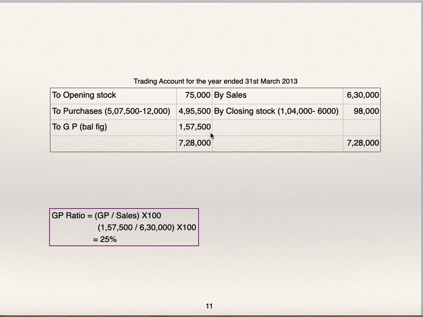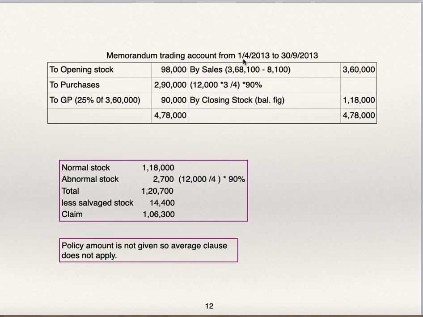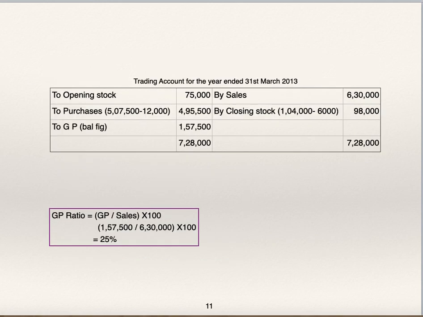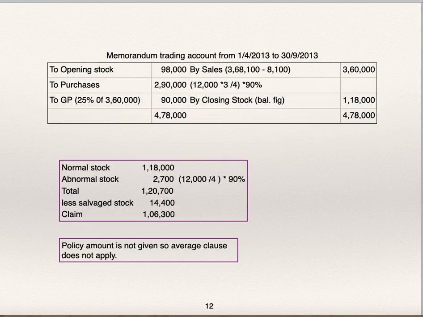Now work out gross profit ratio. Gross profit divided by sales into 100. 1,57,500 divided by 6,30,000 into 100. Gross profit is 25% of sales. Memorandum trading account from 1/4/13 to 30/9/13. To opening stock 98,000. See, last year's closing stock is current year's opening stock. To purchases 2,90,000, it is given. By sales 3,68,100 is given, but these sales include sale of abnormal item that we will deduct.